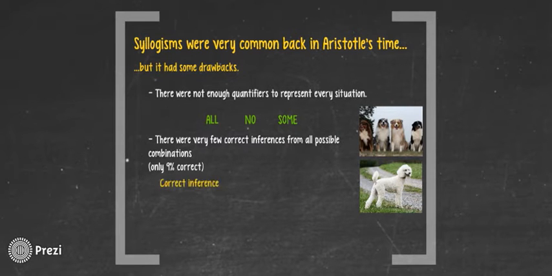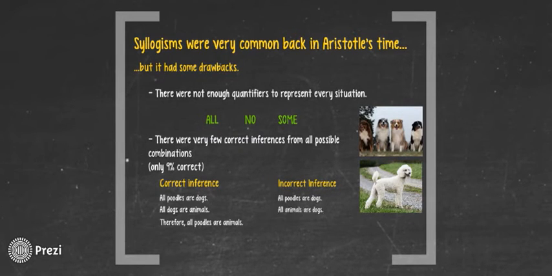A correct inference would be to say all poodles are dogs, all dogs are animals, therefore all poodles are animals. It would be incorrect to say all poodles are dogs, all animals are dogs, therefore some poodles are animals, because it does not make sense to say that all of the animals in the world are dogs, and it would not make sense to say some poodles are animals.